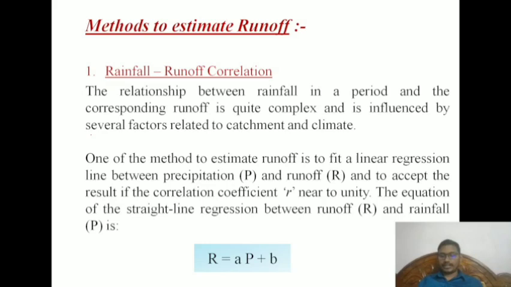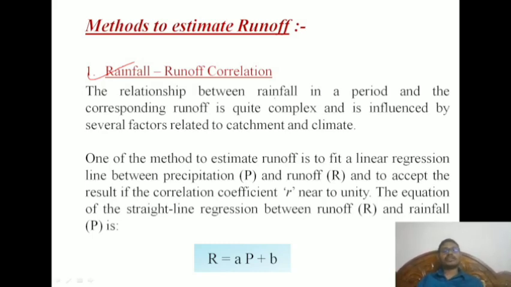Now we understood what is runoff, and what the things are in runoff, like effluent, influent, and other basic things we learned in previous slides. Now we want to discuss the methods to estimate runoff. The first one is called rainfall runoff correlation. It is very important and we have to understand. That means if there is a rainfall, after losses, what is the runoff, in a simple sense.